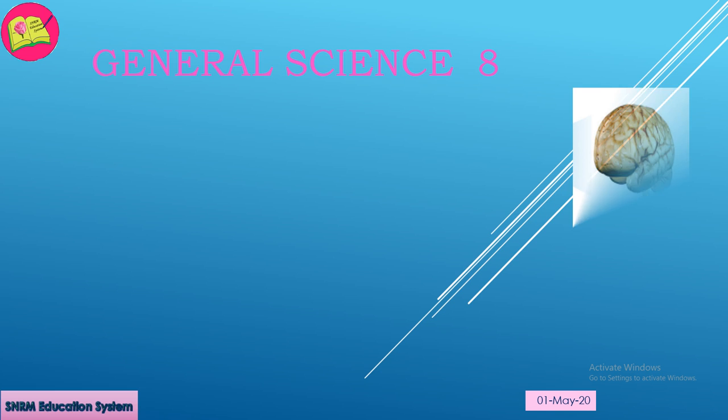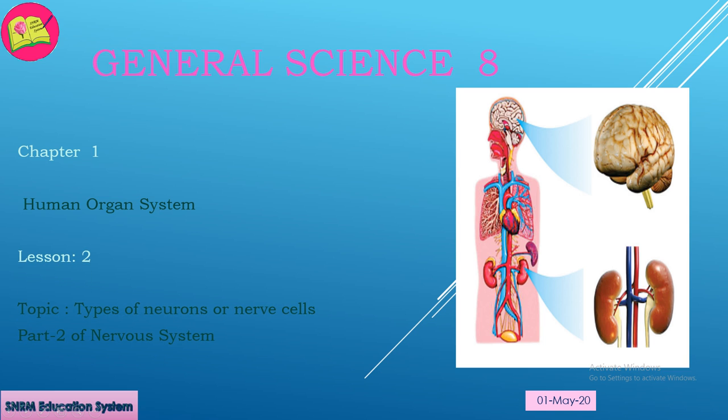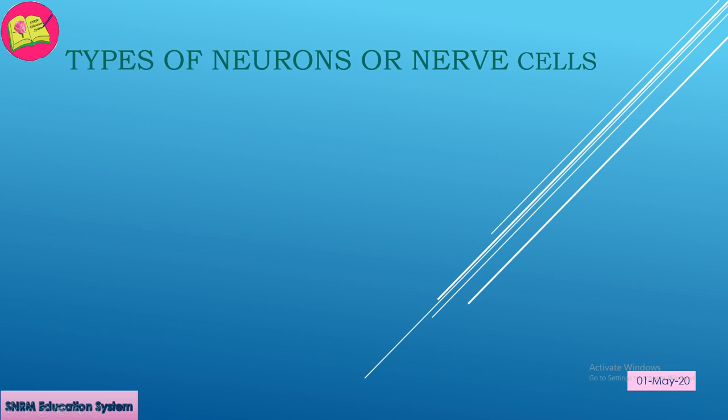We have learned in previous lecture that neuron or nerve cell is the basic structure and function unit of nervous system. Today we are going to discuss second part of nervous system, which covers different types of neurons. Types of neurons or nerve cells.